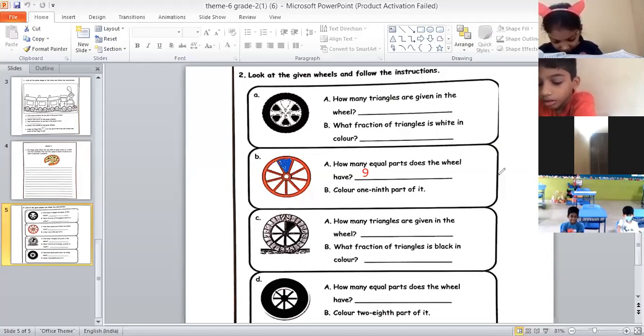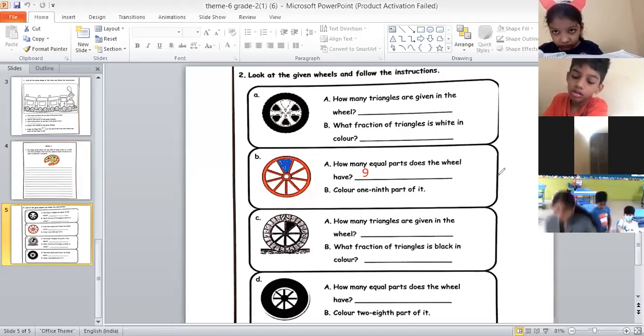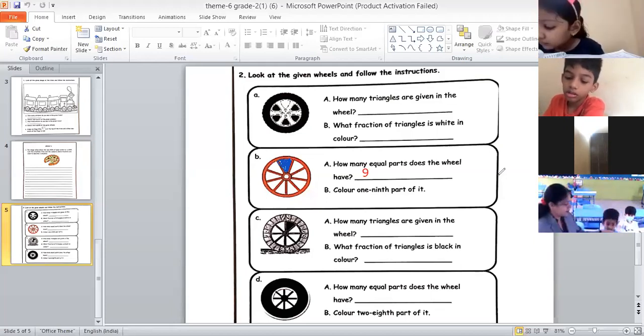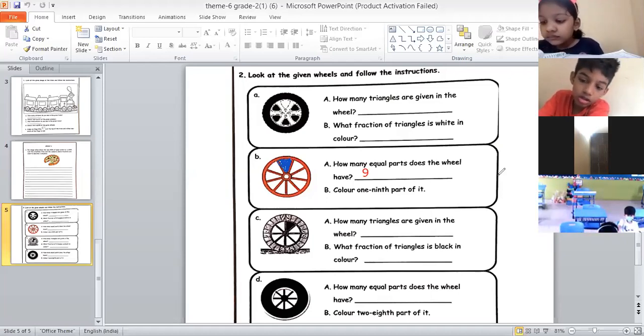Okay. Shreyas, unmute yourself and read the first question in bit C. Shreyas, do you know from where you have to unmute? Yes, ma'am. Okay, Shreyas, read the first question in bit C.